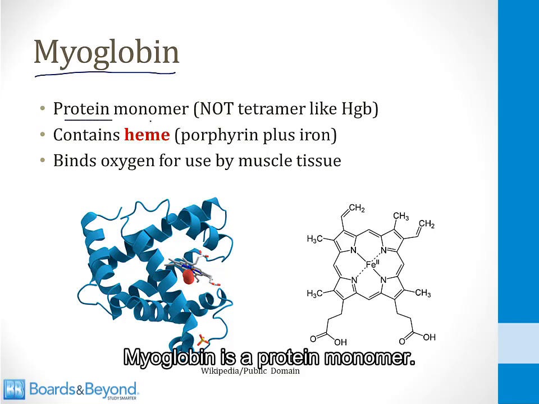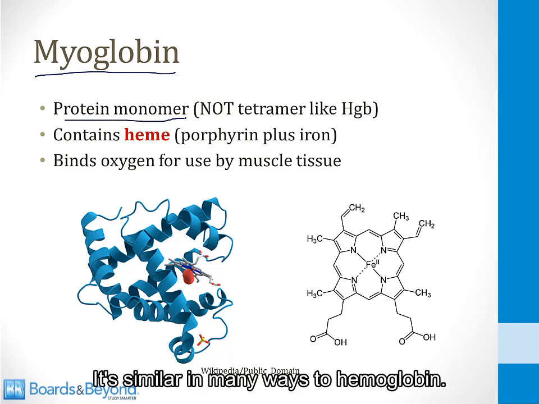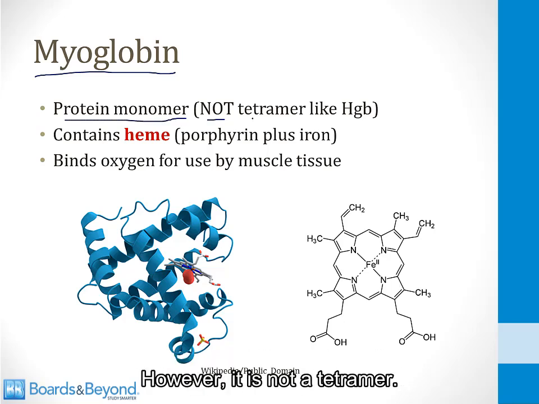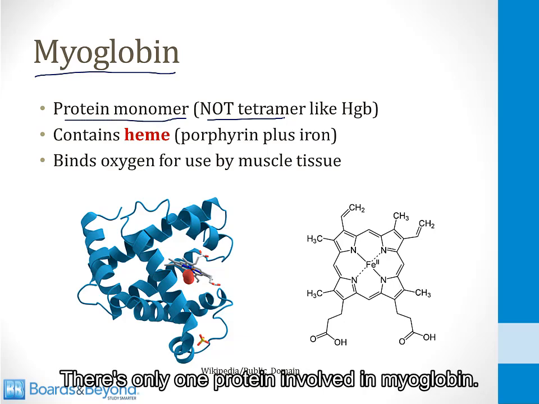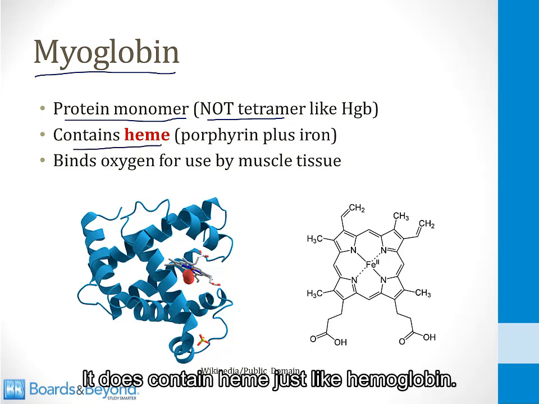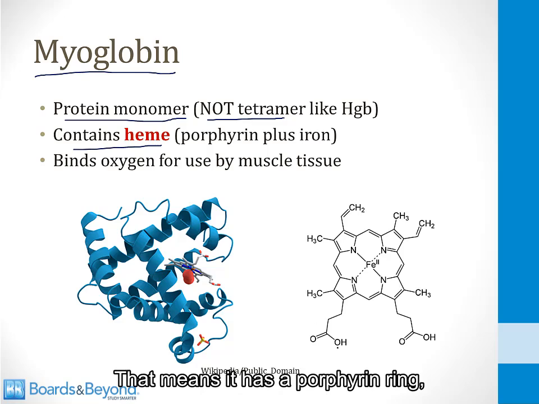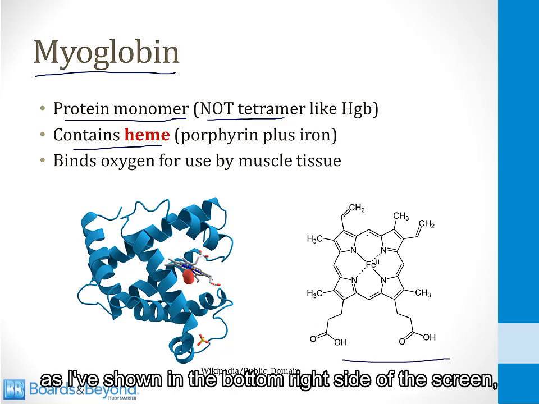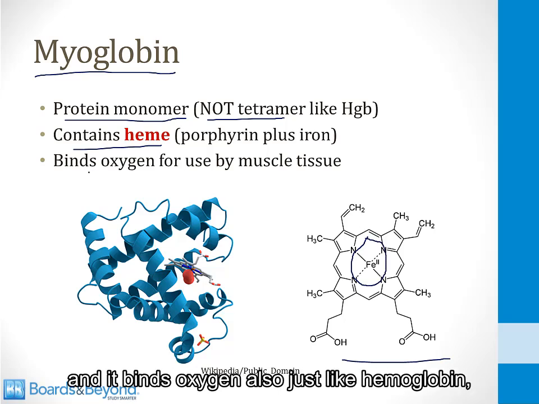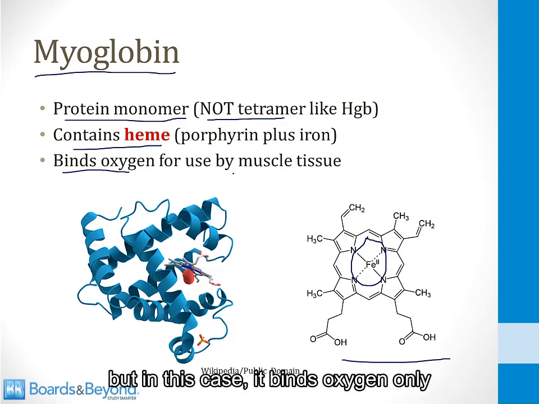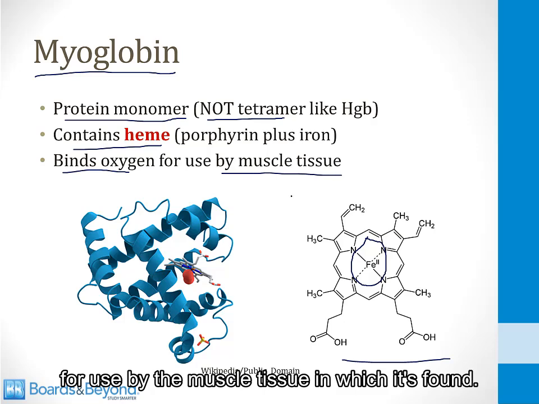Myoglobin is a protein monomer. It's similar in many ways to hemoglobin. However, it is not a tetramer. So hemoglobin has 4 proteins linked together. There's only one protein involved in myoglobin. It does contain heme, just like hemoglobin. That means it has a porphyrin ring, as I've shown on the bottom right side of the screen, with an iron molecule in the middle. So it has heme just like hemoglobin does. And it binds oxygen also just like hemoglobin, but in this case, it binds oxygen only for use by the muscle tissue in which it's found.